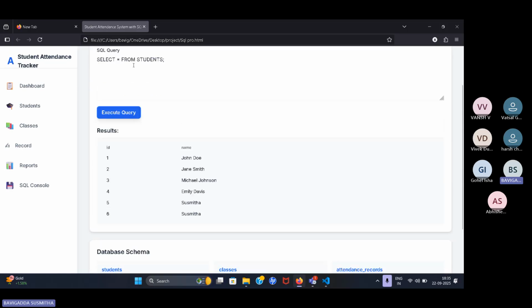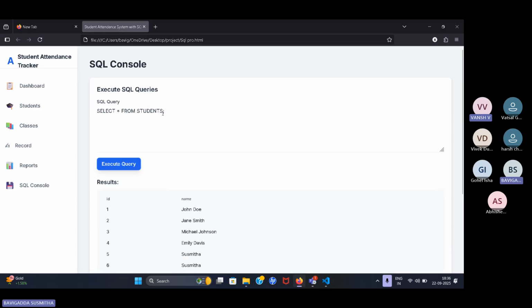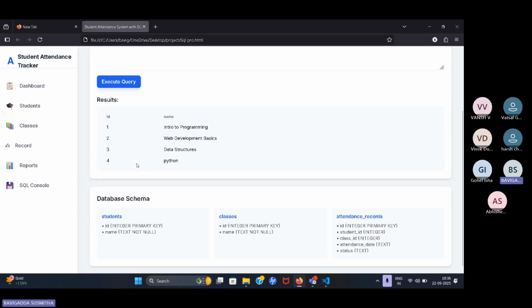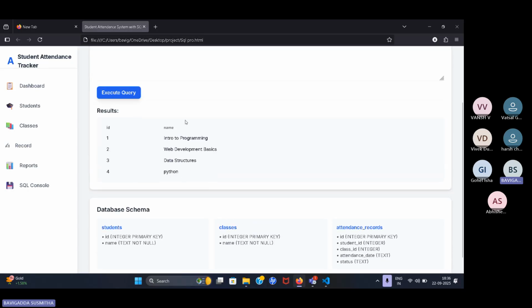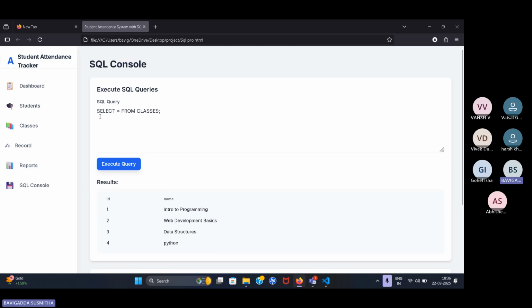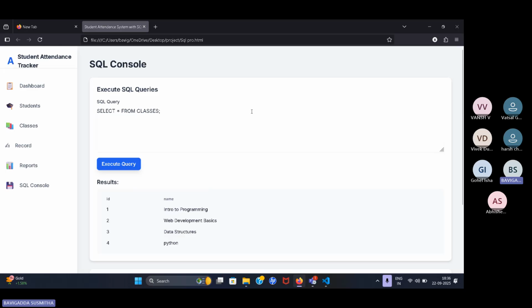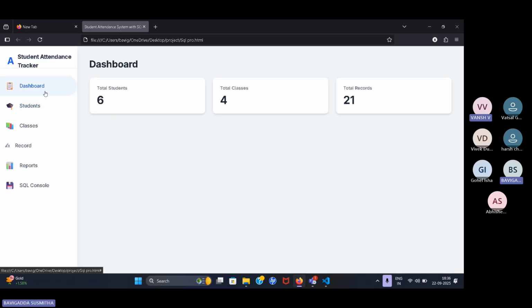The student names are visible here. And for classes, we write a query for just the class name, which is visible here. We write the query and the output is visible in this section, sir. This is my project, sir.